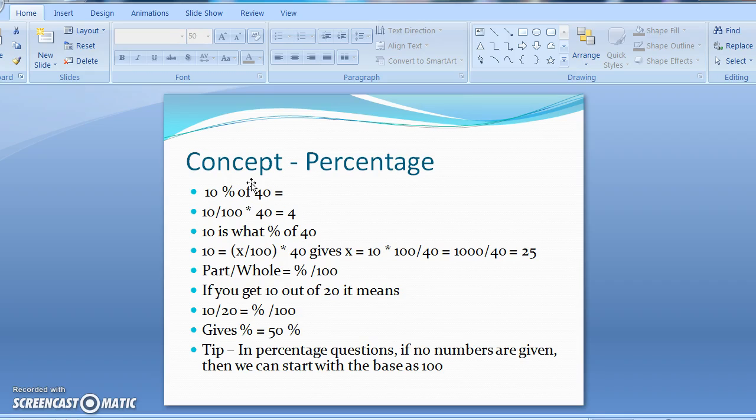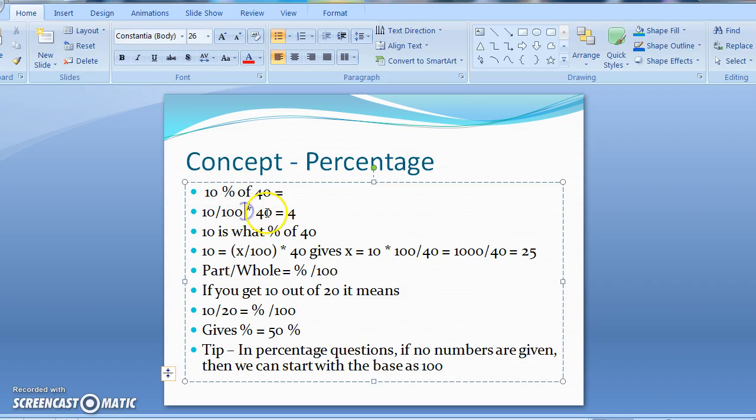First, the concept of percentages, let's refresh that. I hope you remember this. 10% of 40 is 10 upon 100 into 40, and that is 4, right? If I say 10 is what percent of 40, what you would do is 10 by 40 into 100. If you wanted to solve it, you would say 10 is x percent of 40: percent is division by 100, of is times, and is means equal. If you solve it, you get x equal to 10 by 40 into 100, which is 25%, right?